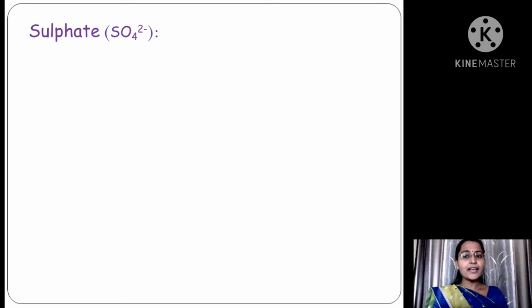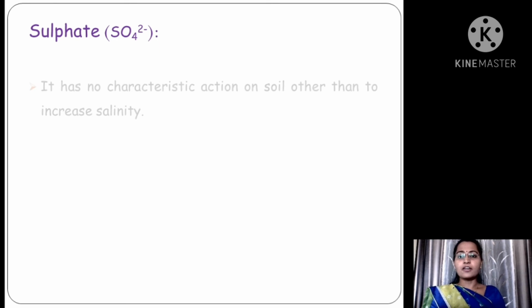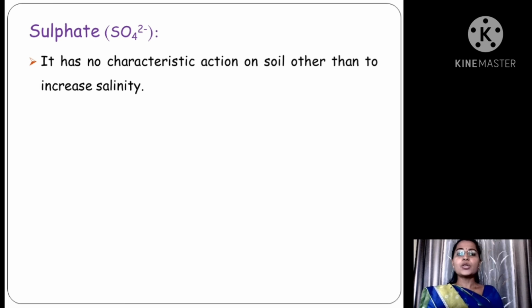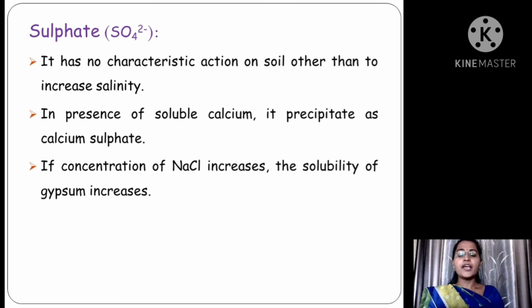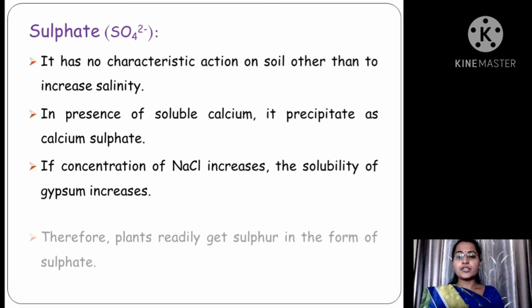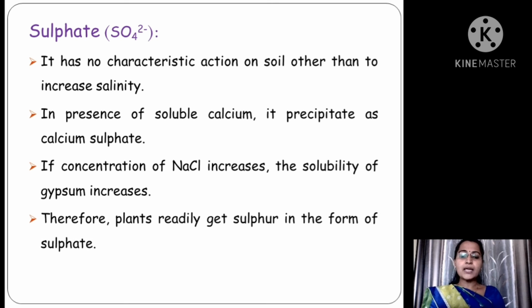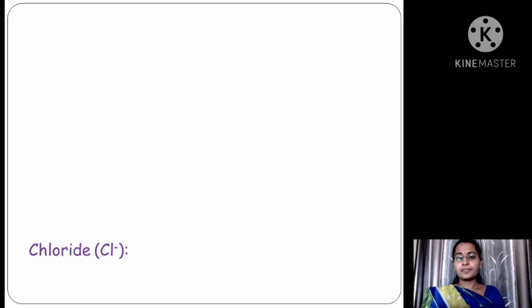Now we see the next constituent, that is the sulfate. It has no characteristic action on soil other than to increase salinity. In presence of soluble calcium, it precipitates as calcium sulfate. If concentration of sodium chloride increases, the solubility of gypsum increases. Therefore, plants readily get sulfur in the form of sulfate.